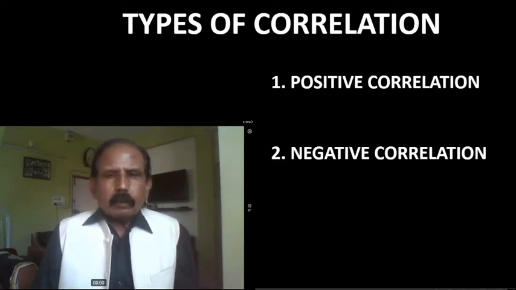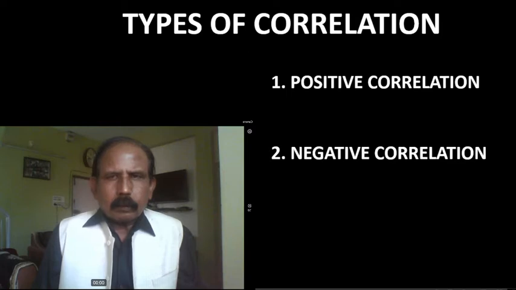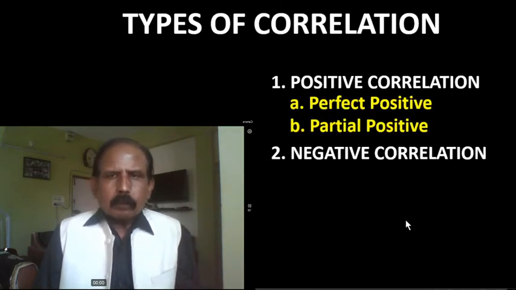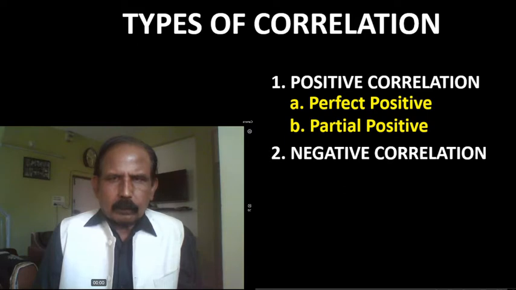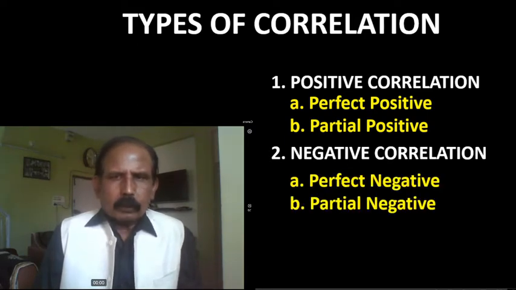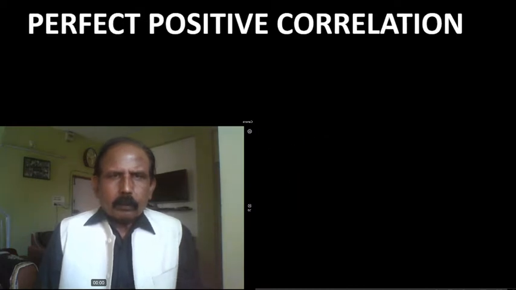Friends, as we have discussed earlier, positive and negative correlation have two subtypes. Now we'll discuss them: for positive, perfect positive and partial positive, and for negative, perfect negative and partial negative. We start with perfect positive correlation. What does it mean?